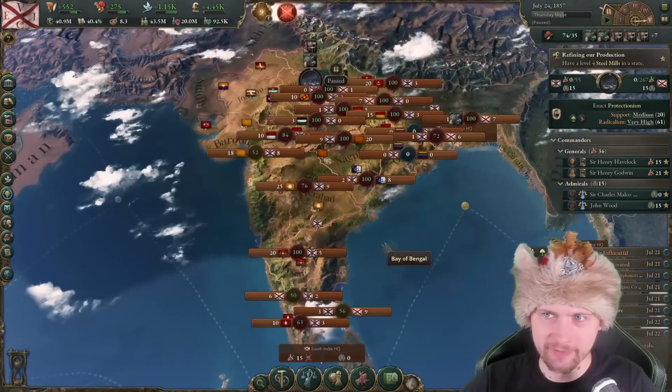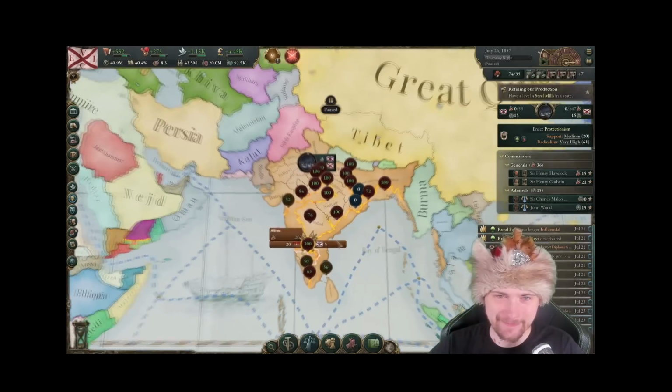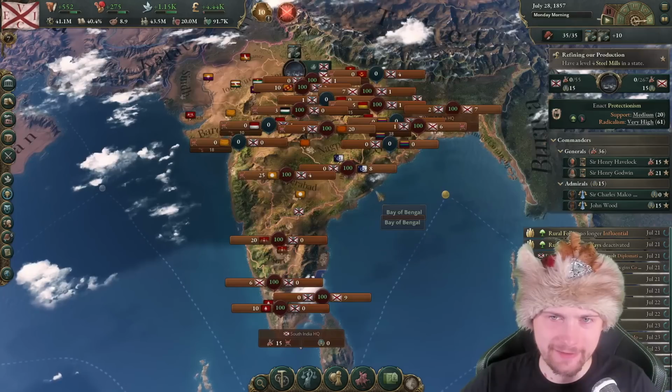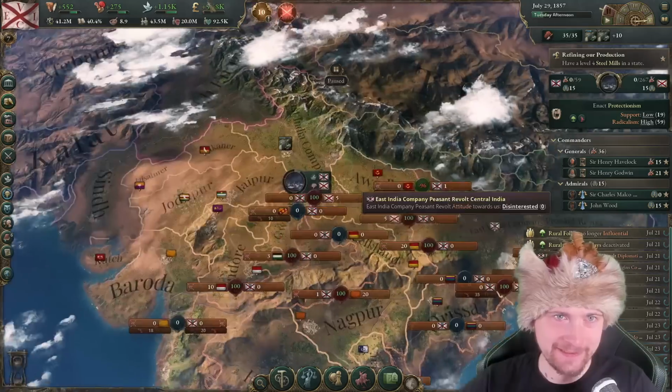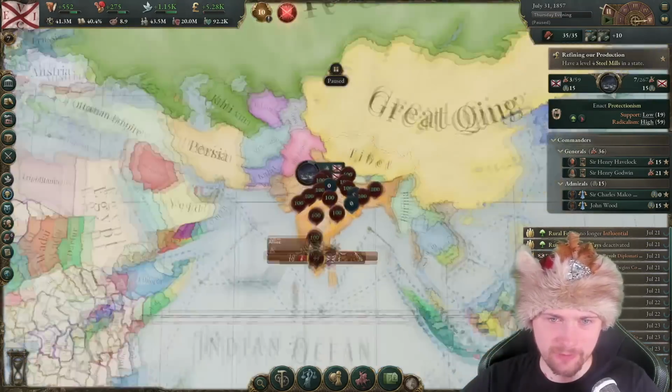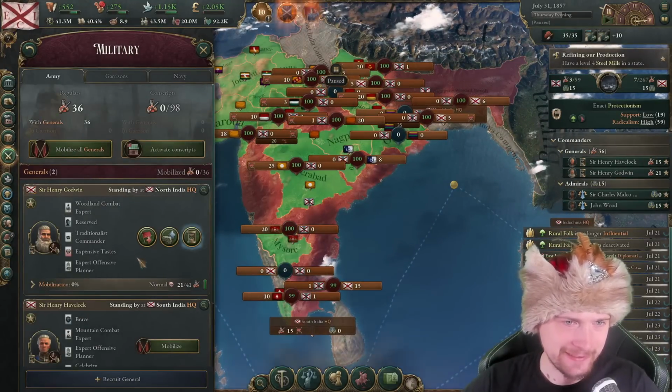I'm just not sure what I will be able to do. Look at the amount of front lines we will have. I really don't know what to do now. Let me just do this and this. Did I just lose half of my population to revolution? Oh yeah, it looks like it. It's gonna be tough, boys.